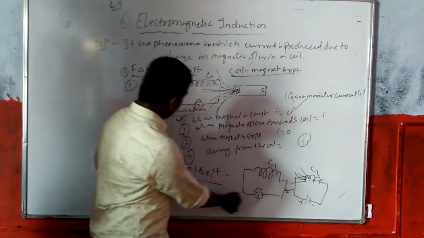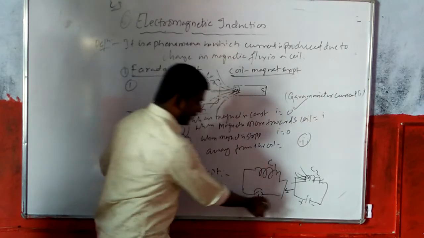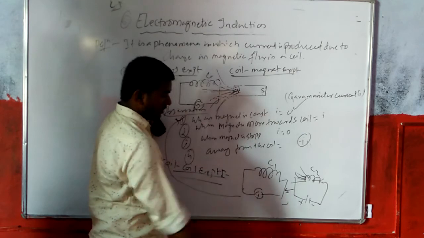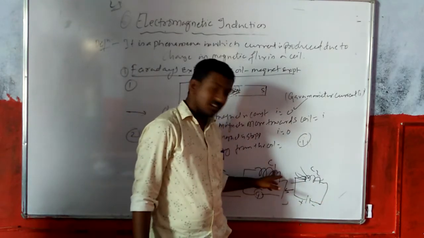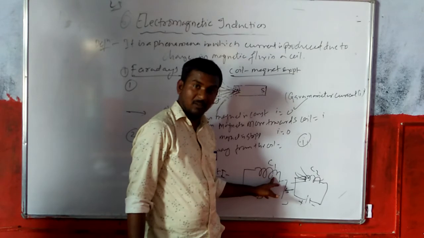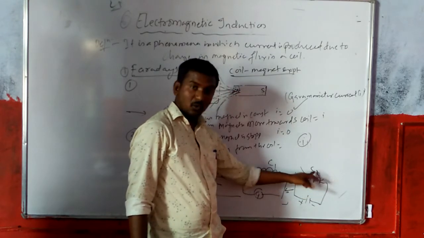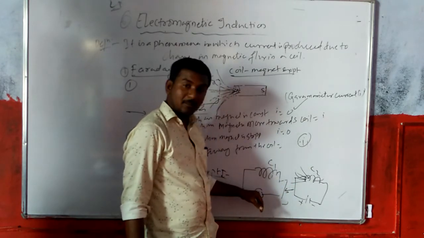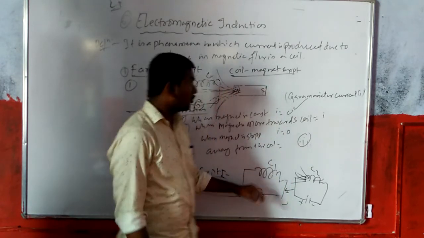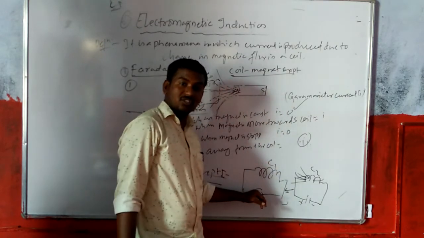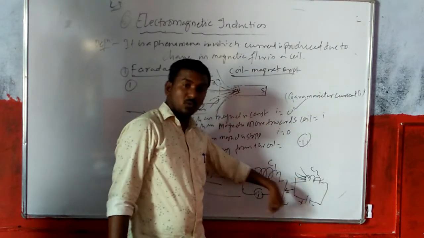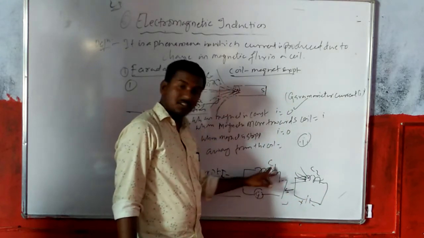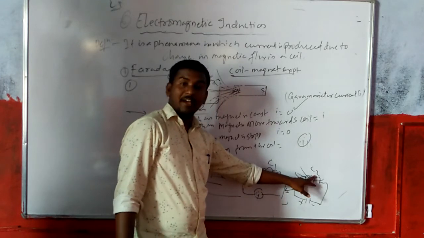So the same effect, the same observations are seen by doing this second experiment, that is coil experiment number 1. Due to the changing current, the magnetic flux changes in C2. Therefore an EMF is generated. So what is the conclusion of this experiment? Due to the induced EMF, an induced current is produced due to the change in magnetic flux.